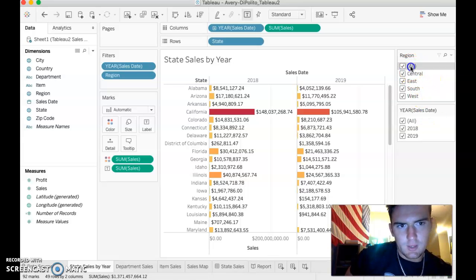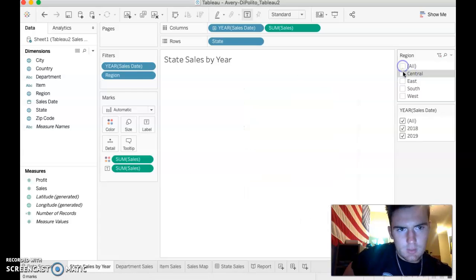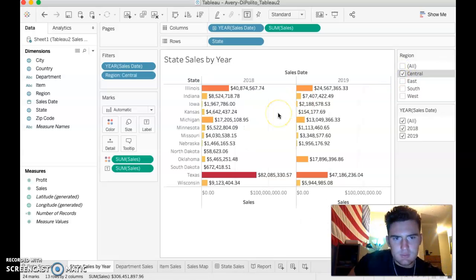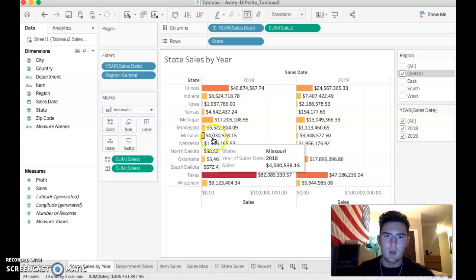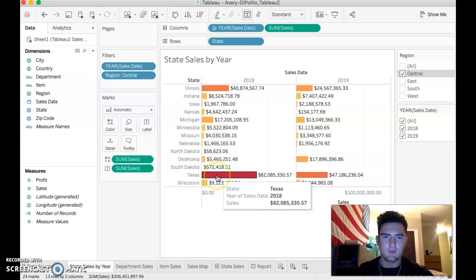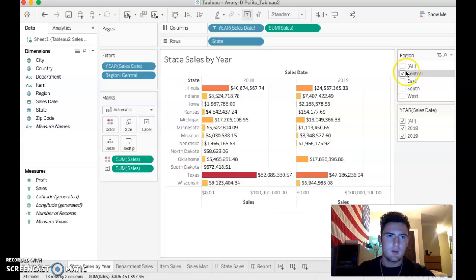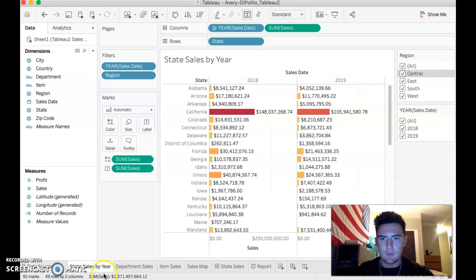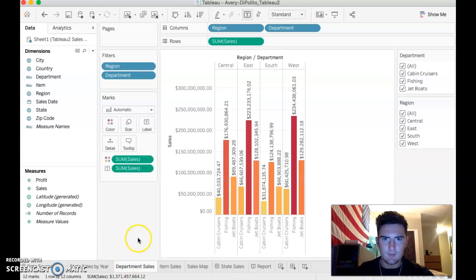So if you just want to look at, let's see, just central U.S., you can look there and see, okay, Texas is the highest performing there. So yeah, and then my next slide is department sales.